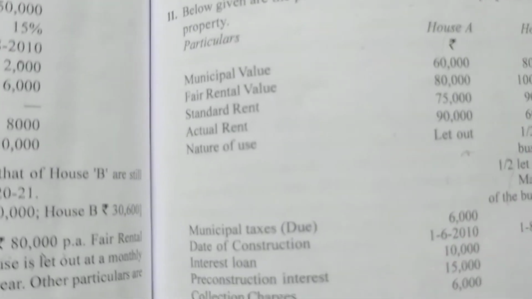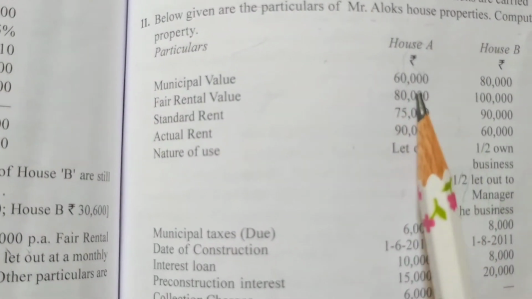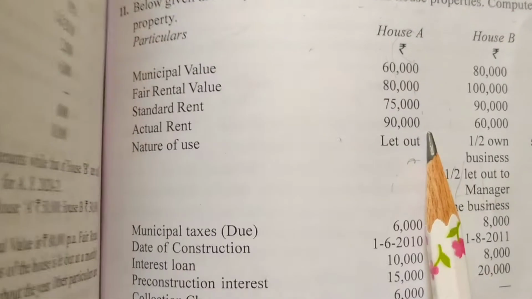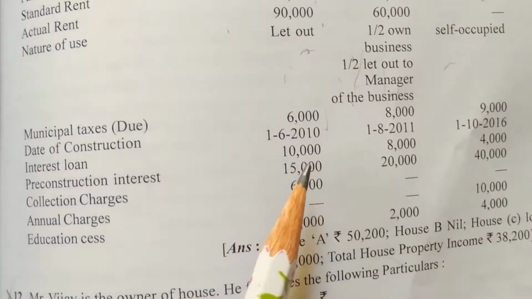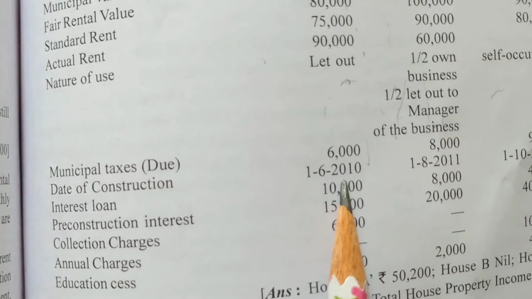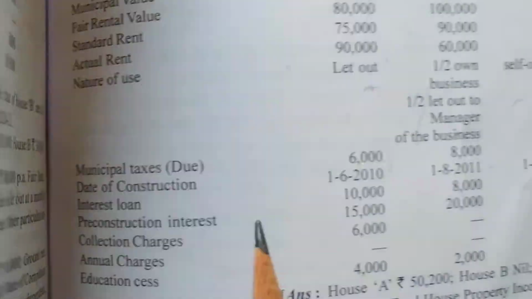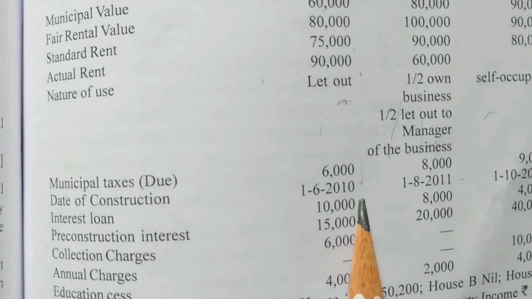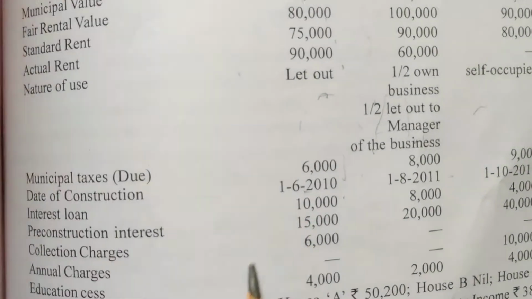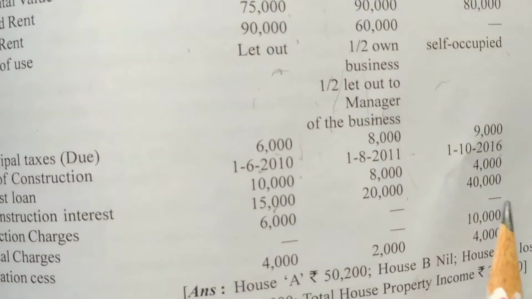Before we start solving the problem, let us read the question. House A is let out, so ARV, MRV, FRV, standard rent, and actual rent are given. Municipal taxes due, do not consider. Next, the date of construction is given. Municipal tax is due for all the 3 houses, do not consider. The date of construction is given: 2010 is for pre-construction, don't consider. 2011, don't consider. 2016 you have to consider here.